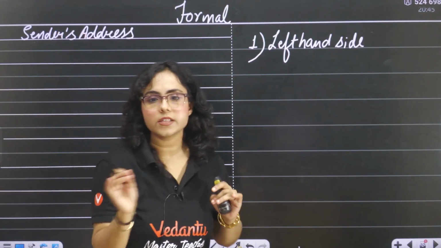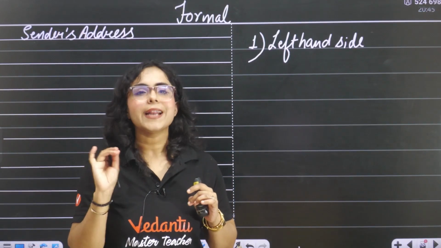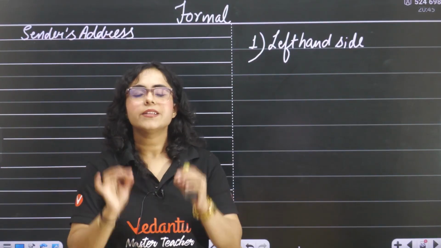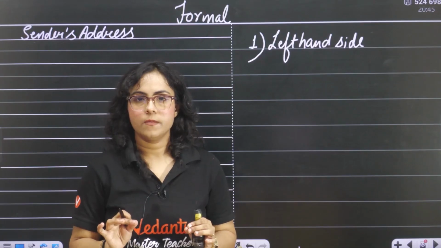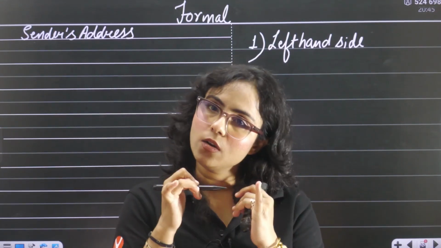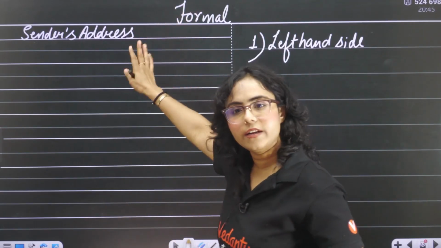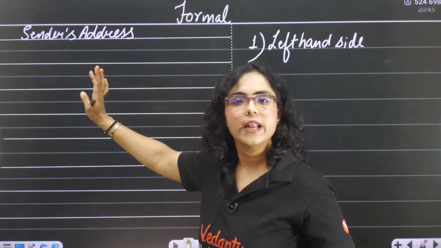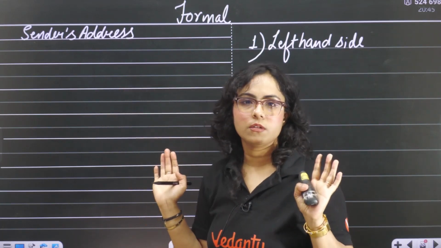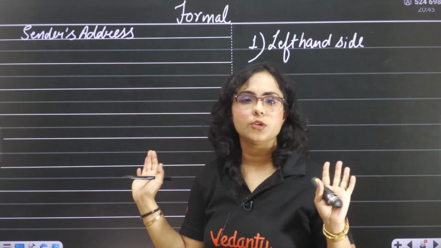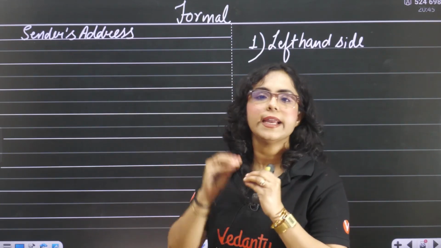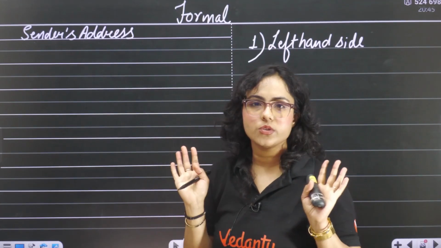I'm saying sender's address. I'm not saying sender's name. You will not write the sender's name in the sender's address. You will only write the sender's address. And if it is given in the question, then only that particular address you have to write in your answer. If there is no address given, you can write it on your own. It is completely up to you. But if they have given the sender's address in the question, then you will write that only. You will not make any changes.